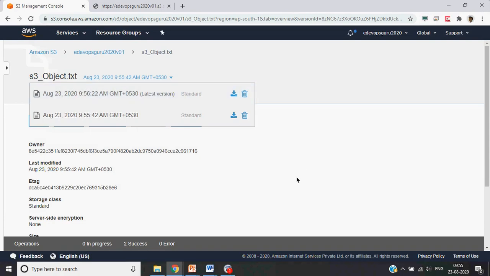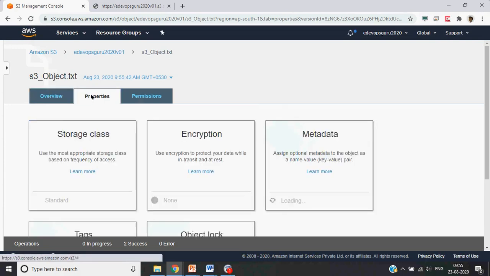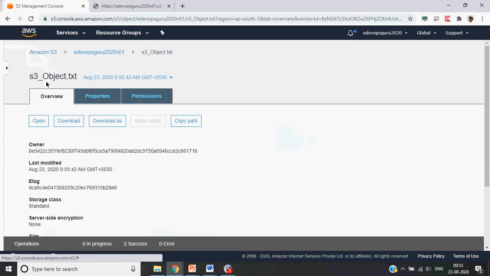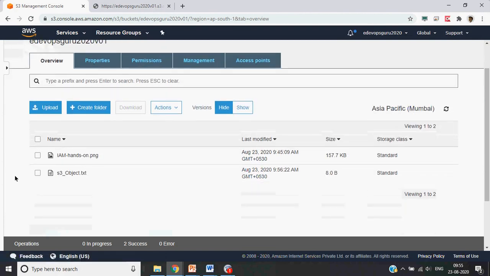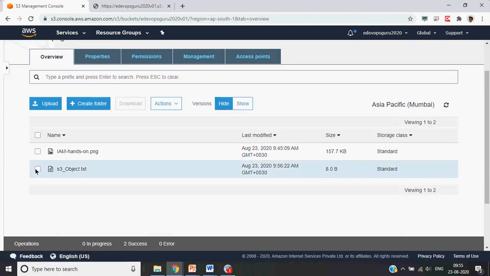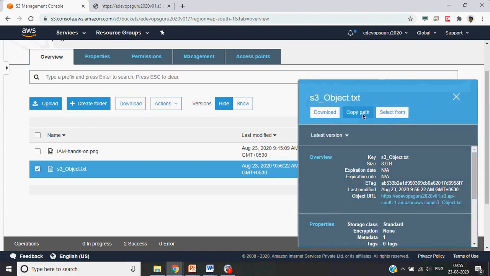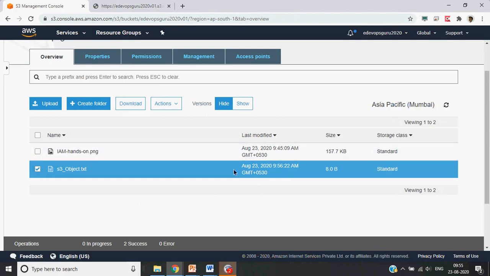Similarly, you can create multiple versions, and you can just go back to the old version also if you want.